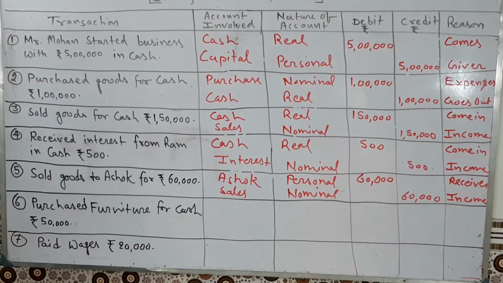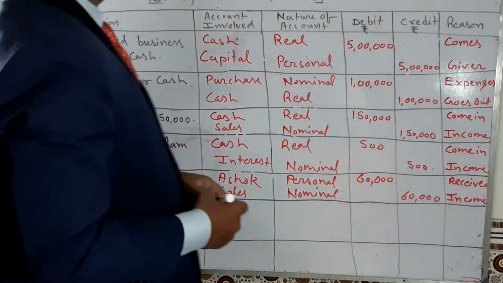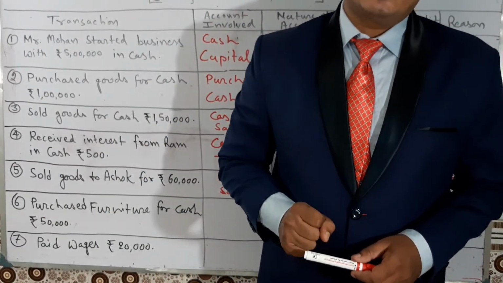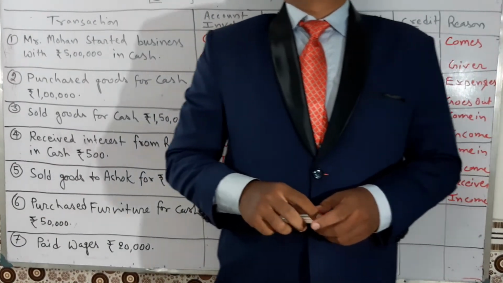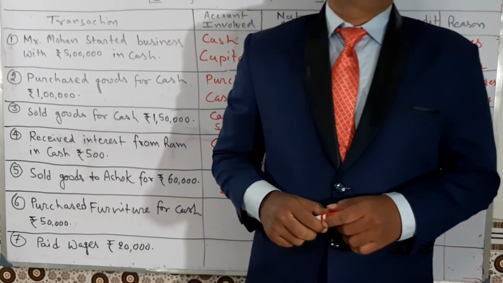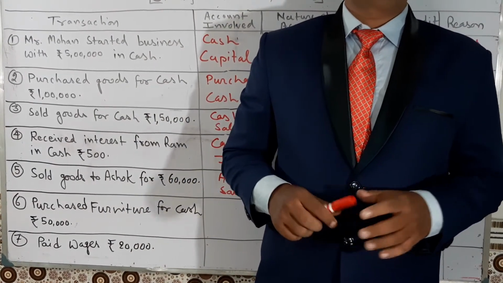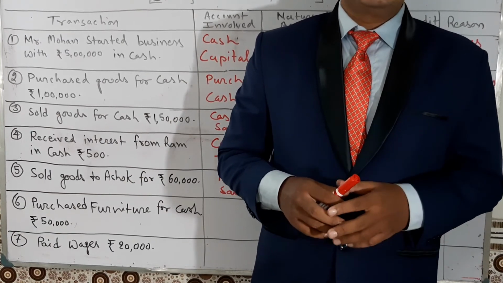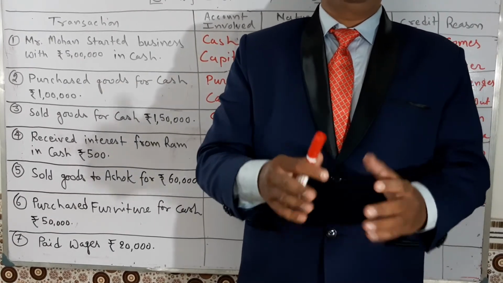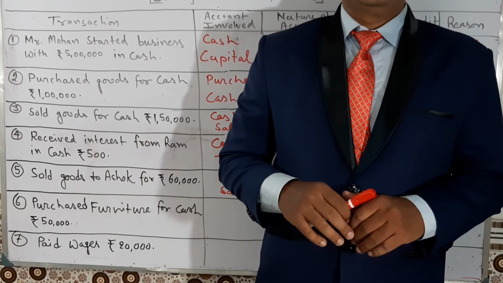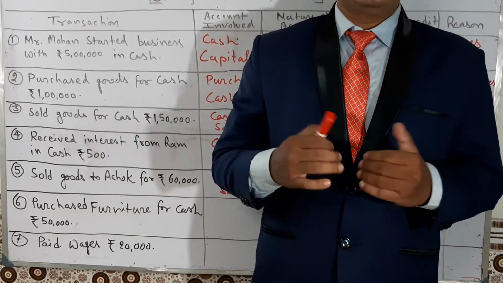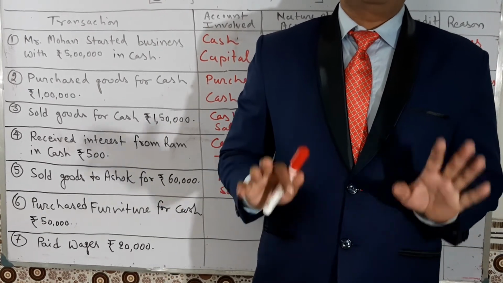Clear? Purchase furniture for cash. For cash is given, so furniture account debit to cash. Furniture is a real account. Cash is a real account. So furniture account debit to cash. Furniture comes in and cash goes out.